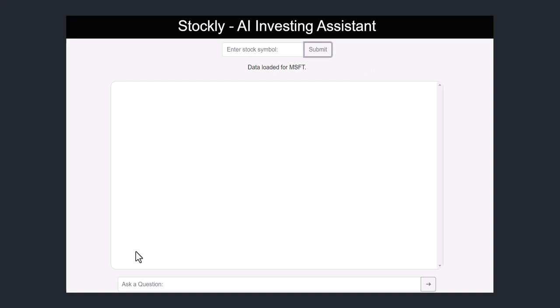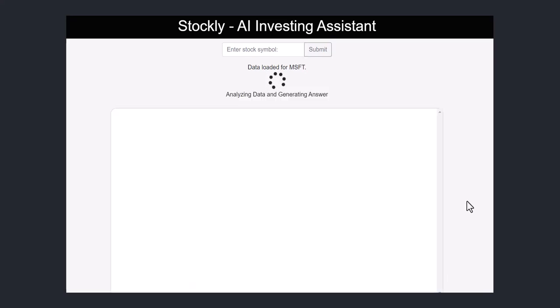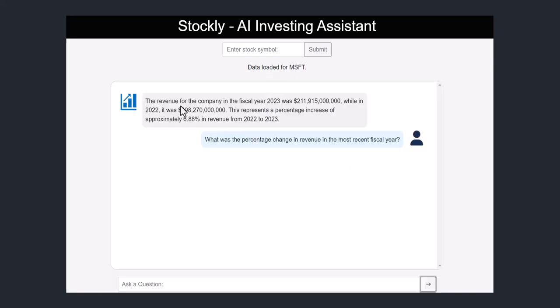I'm going to start off with a fairly simple question. What was the percentage change in revenue in the most recent fiscal year? So now the assistant is getting the information that it needs to answer that specific question. Here we go. It says revenue for the company in fiscal 2023 was 211 billion. In 2022, 198. This represents a percentage increase of approximately 6.88.